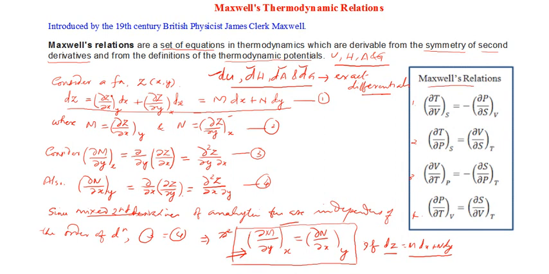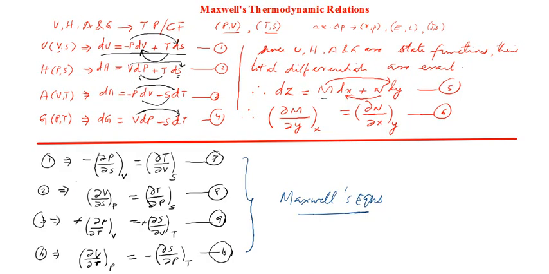You should be confident enough. Remember one thing: it's not only these equations 7 to 10, their reciprocal equations are also correct. If you follow some other literature, you will find that all these equations are given in terms of their reciprocal equations. So their reciprocal equations are also valid. Remember that.